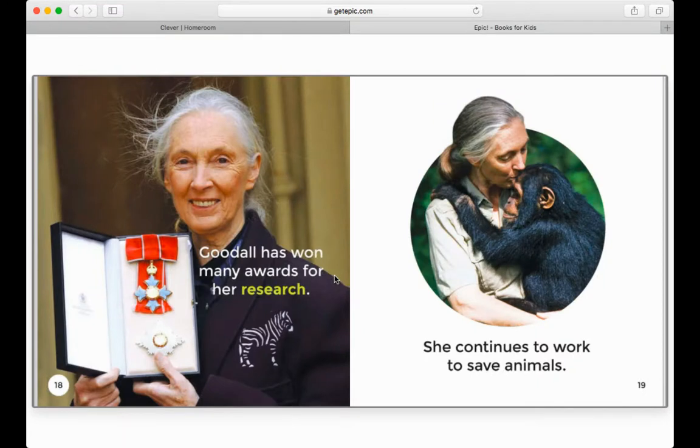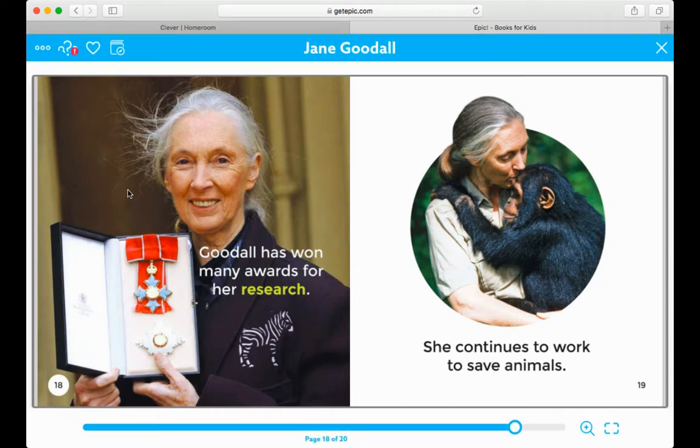Goodall has won many awards for her research. And this is a photograph of her with one of her awards. She continues to work to save animals. Here's a photograph of her with a chimpanzee.